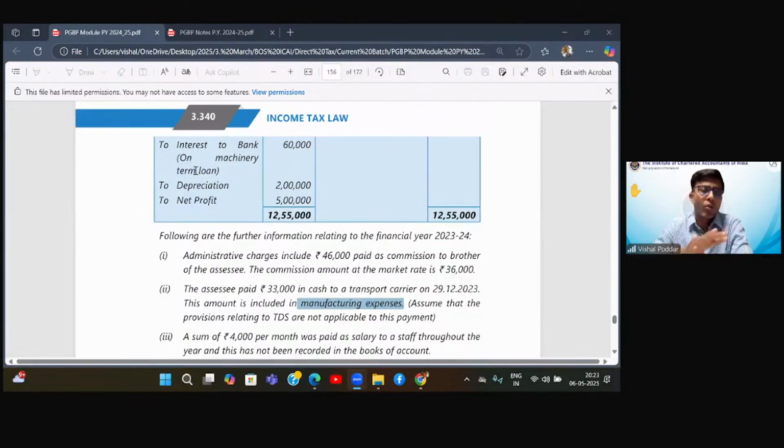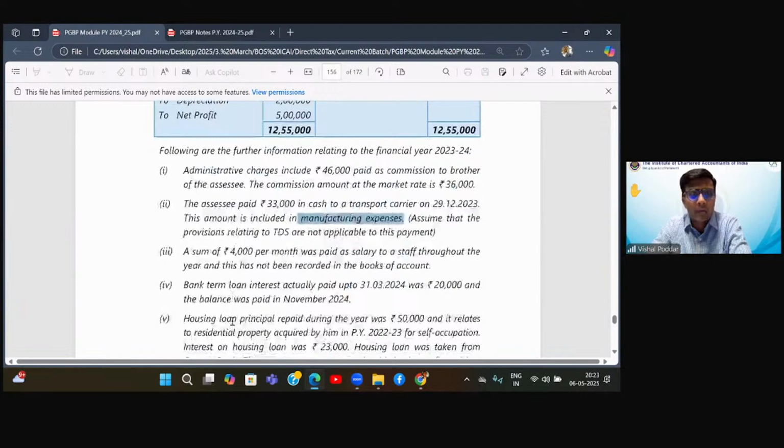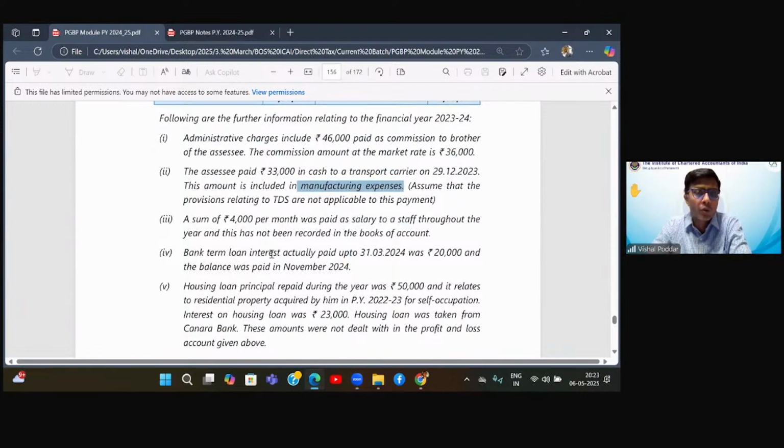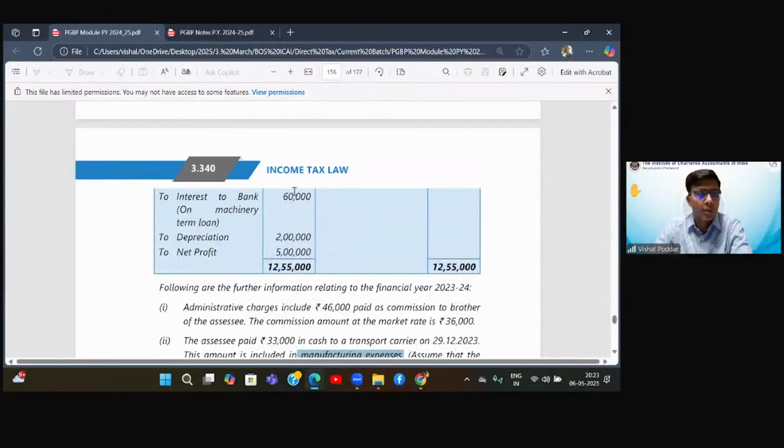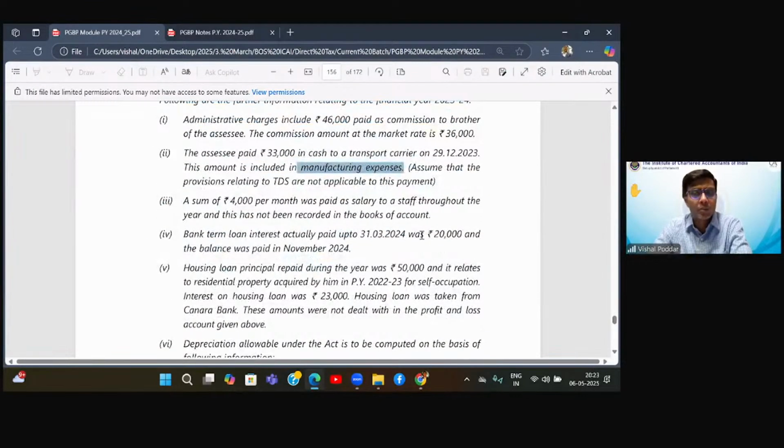Okay, beta? Now next comes interest to bank on machinery term loan. So you have taken machinery on loan for which every year you have some interest. Now for this interest, we have some adjustment. It says the bank term loan interest actually paid up to 31st March was 20,000 and the balance was paid in November. Now, what triggers in your head? It means this interest, which is shown as 60,000, is the due interest, out of which payment was done 20,000 up to 31st March. So 40,000 on 31st March was outstanding.